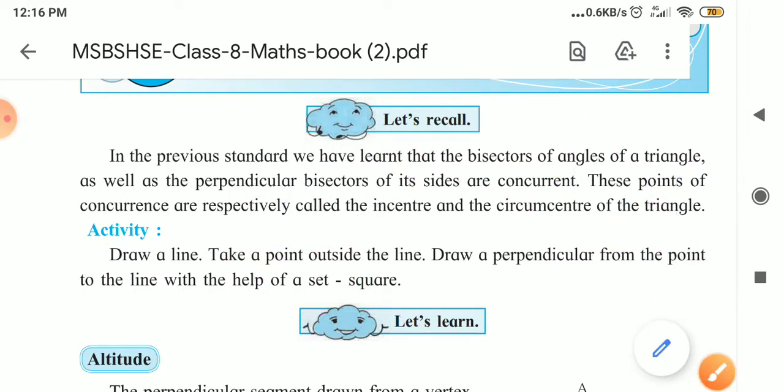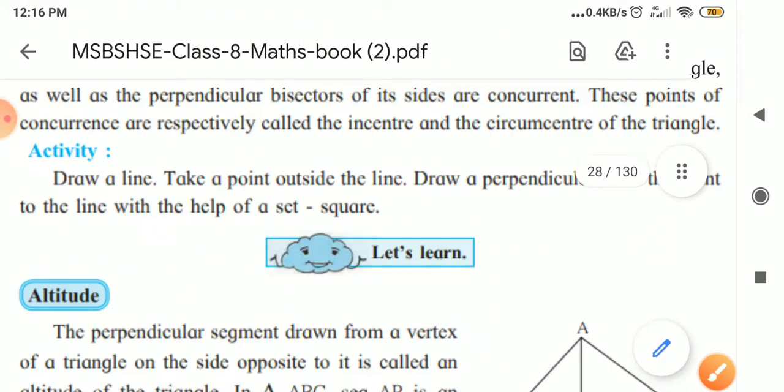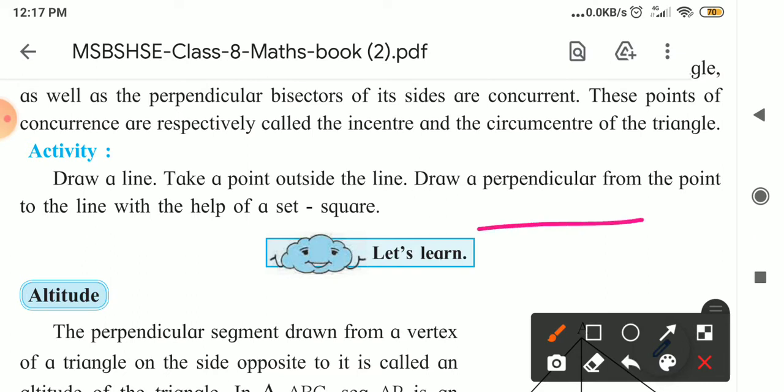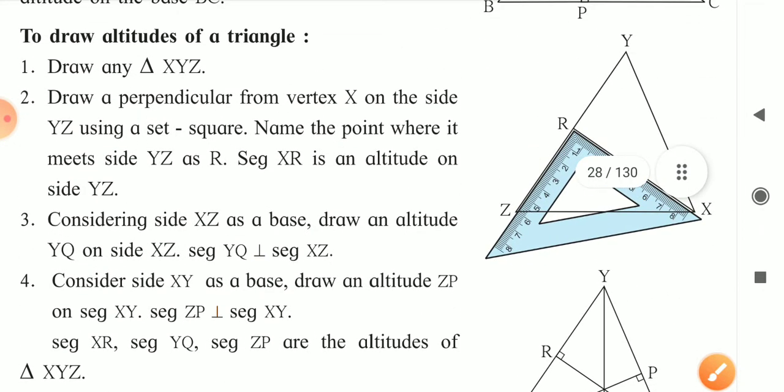Now draw a line, take a point outside the line and draw a perpendicular from the point to the line with the help of a set square. All of you do this activity, it's easy. First draw the line, take a point outside it. The set square is the triangle that is there in your compass box. Hold it here and draw the perpendicular to this side.